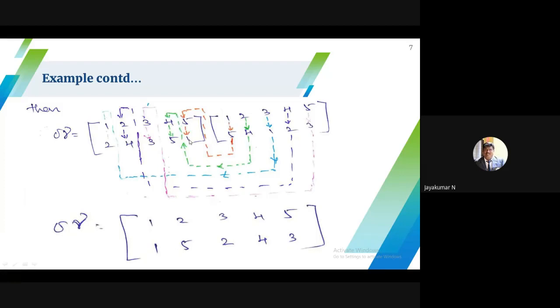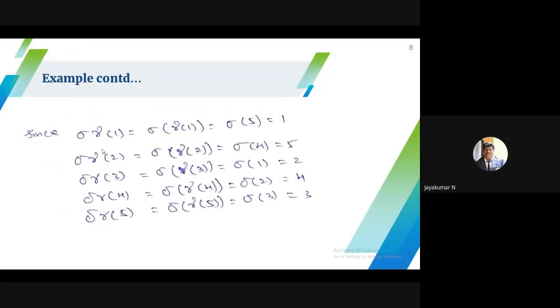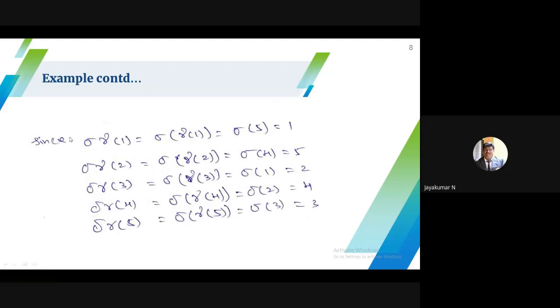This is another composition. This is forward; earlier I taught backward. Either way you can use it. This is the original definition. If you find the composition of sigma and gamma for 1, first I have to find the image of 1 in gamma, then I have to find the image of that value in sigma. This is the original procedure. Backward is the original procedure.